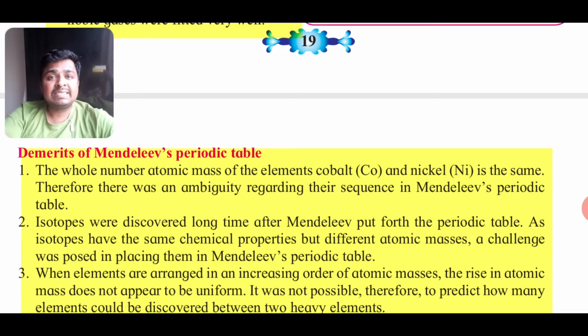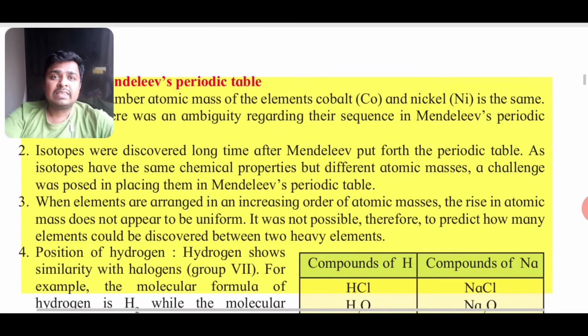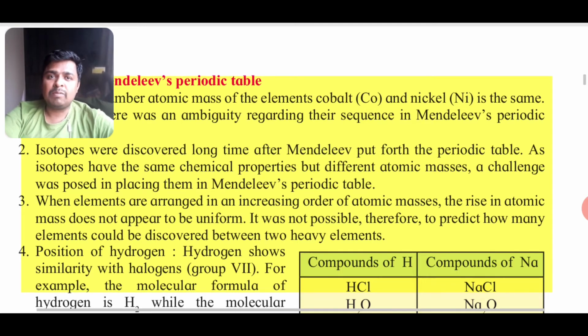Cobalt and nickel had the same atomic mass, so they should be placed in one group. But cobalt and nickel have different chemical properties, so there was an ambiguity regarding their position. Confusion was there. Then isotopes, I talked about isotopes in chlorine 35 and 37. So where to place the isotopes? They were discovered long after Mendeleev's periodic table was put forth, but there was a problem. As they have different atomic masses, they should be given different places, but same chemical property, same place. So there was a problem.